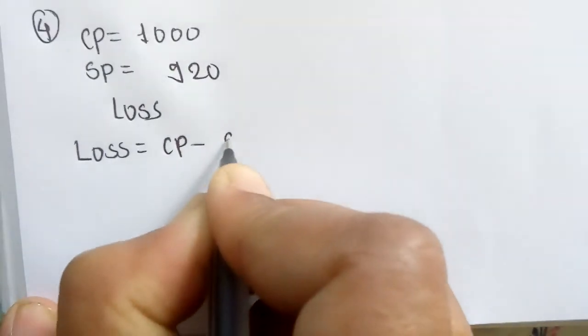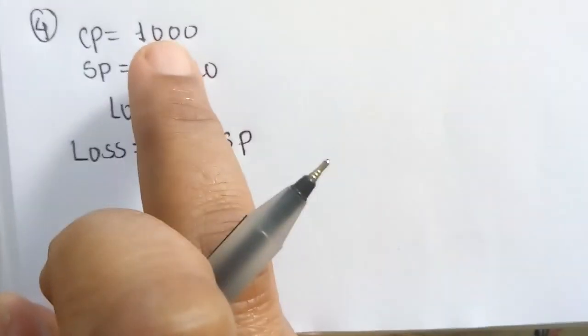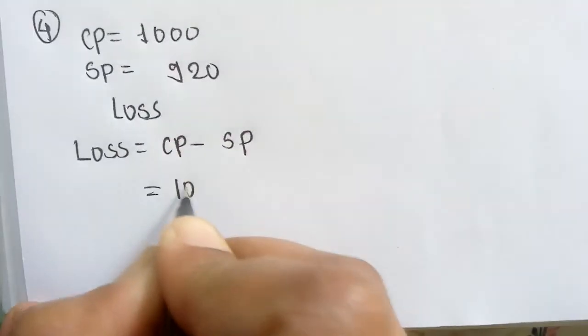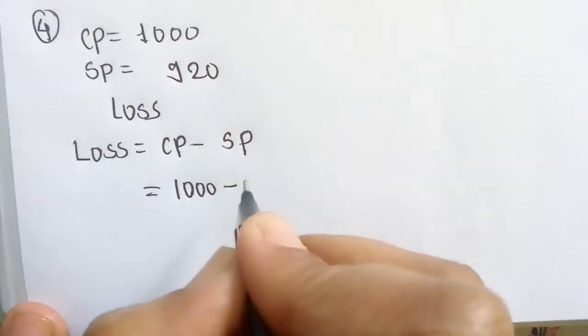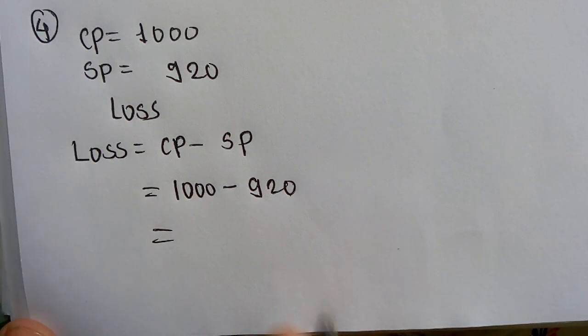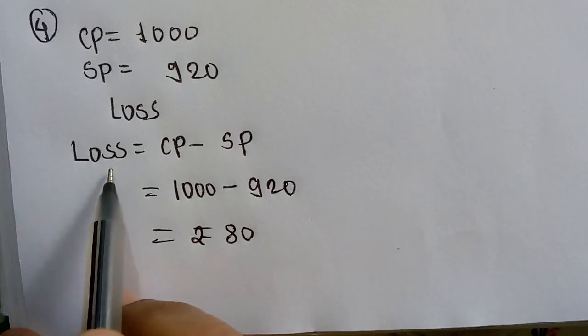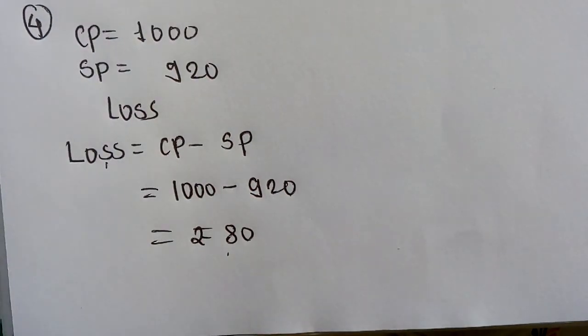So CP minus SP. What is the amount of CP? It is rupees 1,000. 1,000 minus 920, and the subtraction is rupees 80. This is the loss. Loss is equal to rupees 80. I think the concept of profit and loss is clear now.